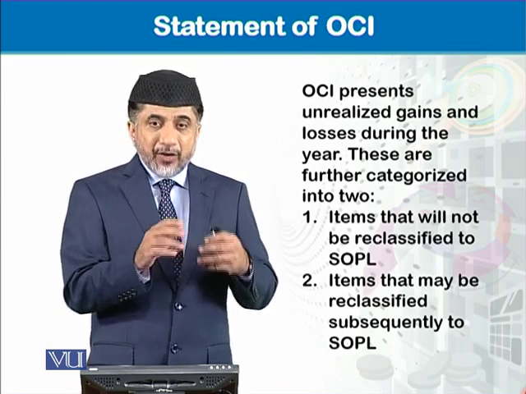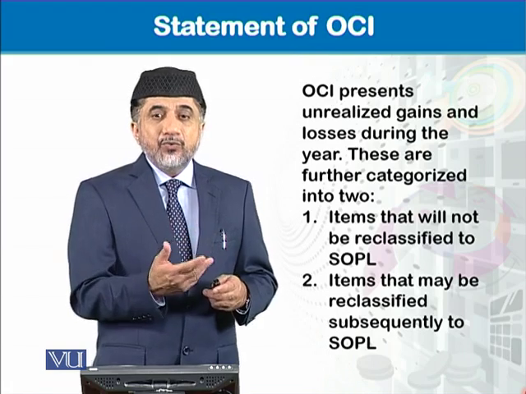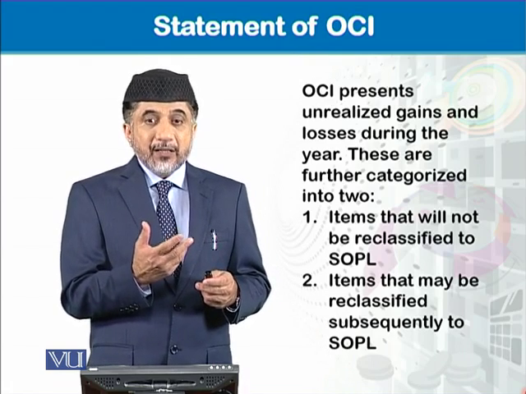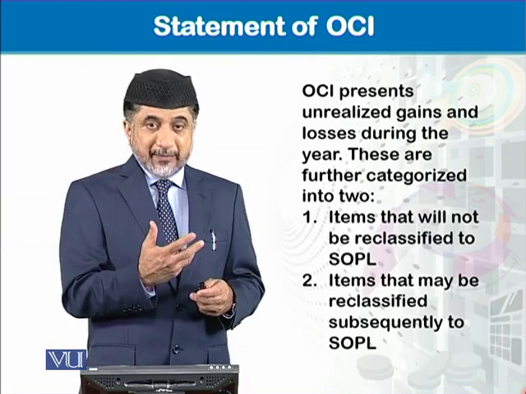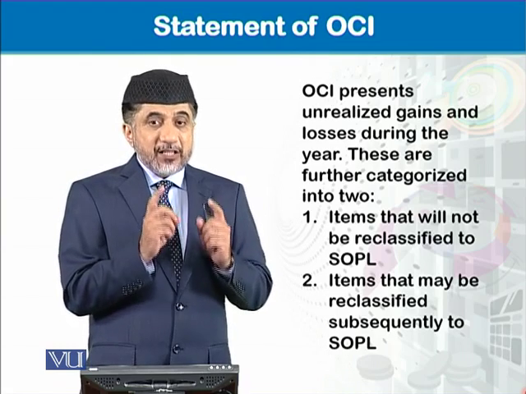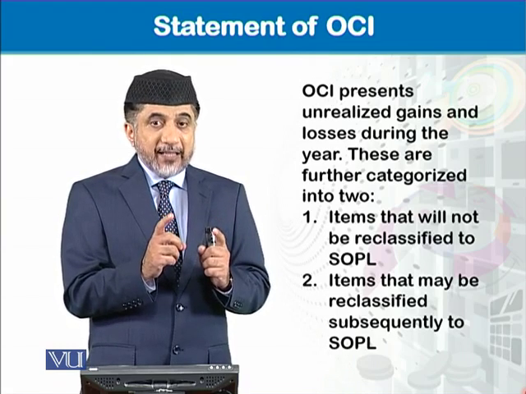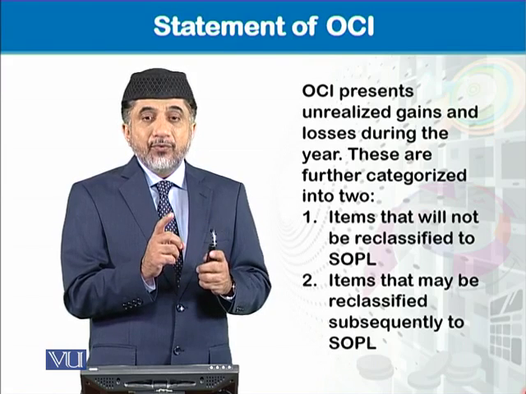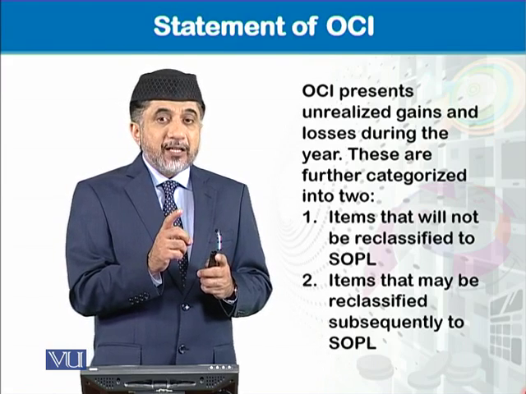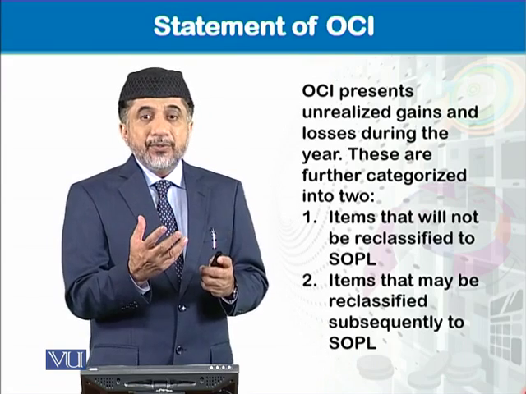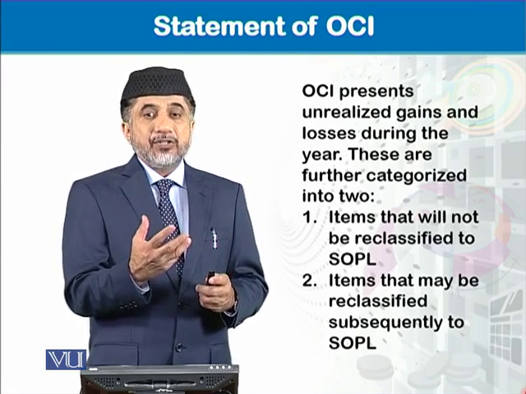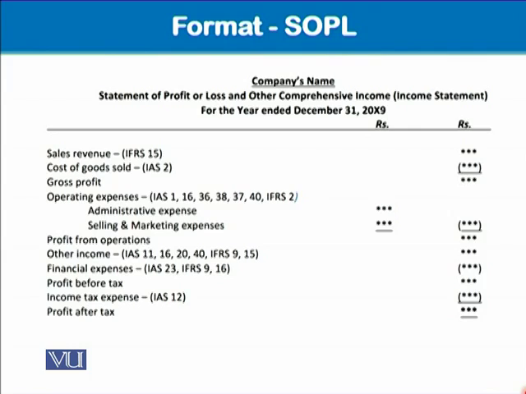All right. So we'll see what these are and how to work out all these statement of other comprehensive income items. Mainly, just keep this in your mind that the statement of other comprehensive income caters to the unrealized gains or losses.